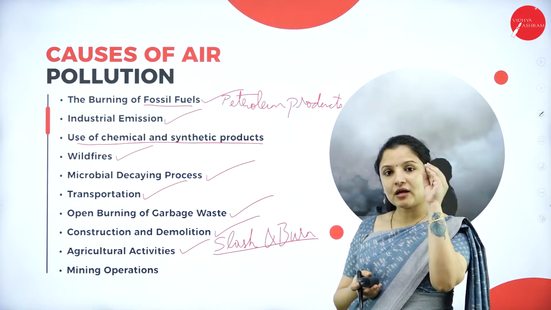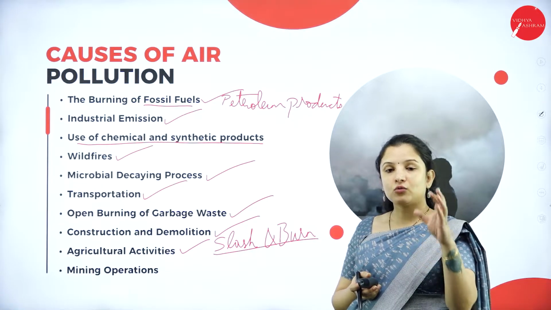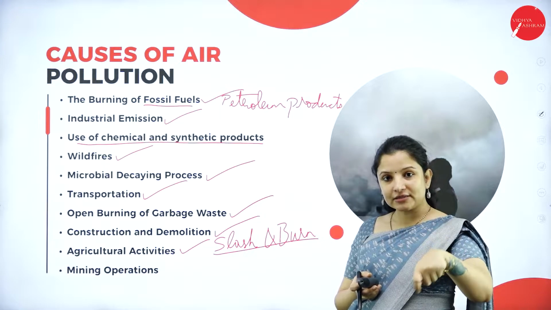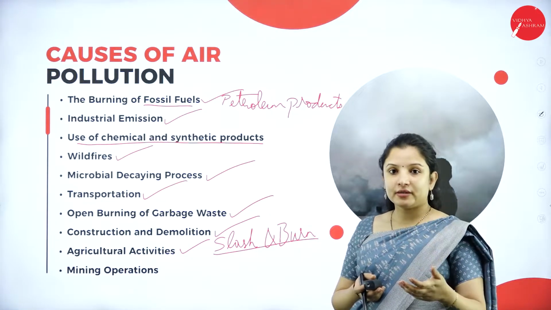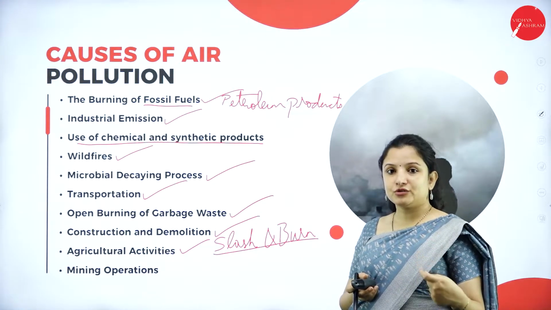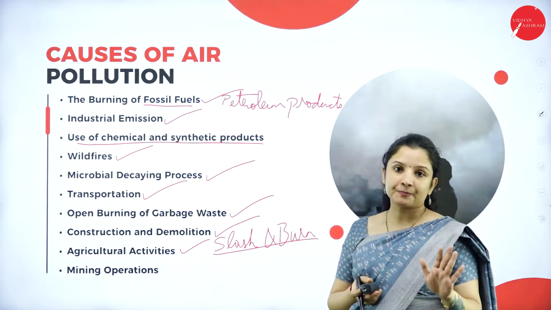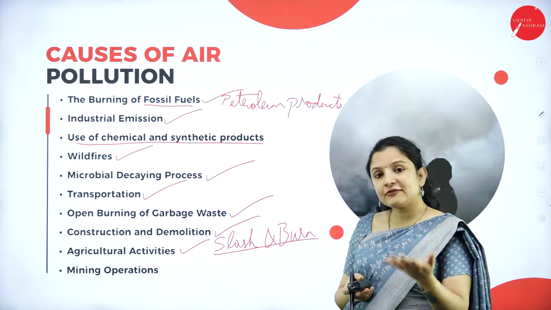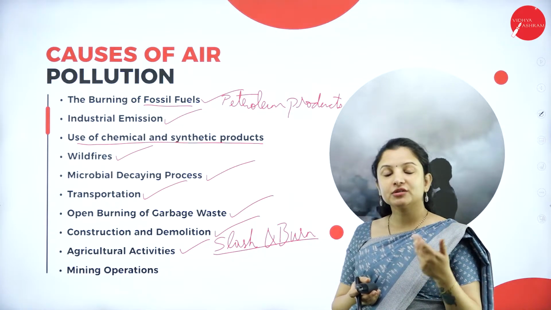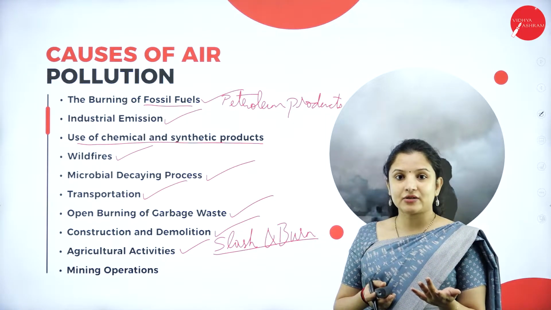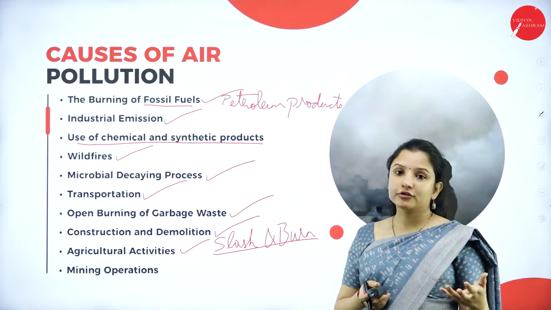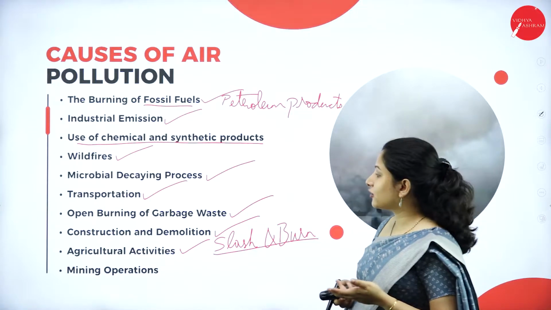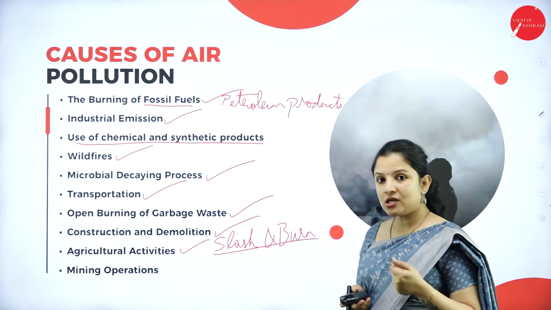Whatever unwanted weeds and crops are left in the field, instead of digging them and removing them manually, the farmers just set it on fire and burn it. In that field they would have added some manures, chemical fertilizers and all that, right? So along with that, those also get burned, and the smoke that escapes into the atmosphere can cause pollution to a major extent.